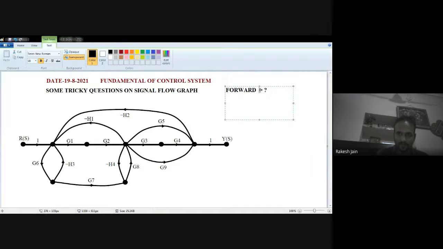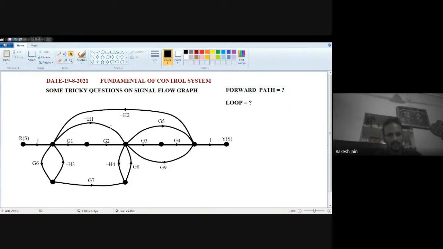So we will have forward paths. A forward path is a path by which we can directly reach the destination, that is, the right-hand side.